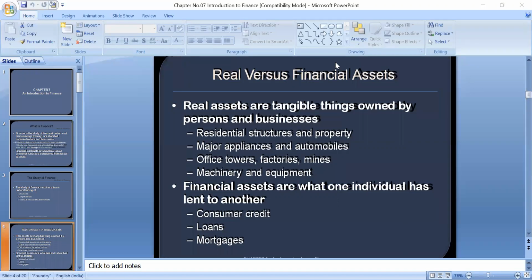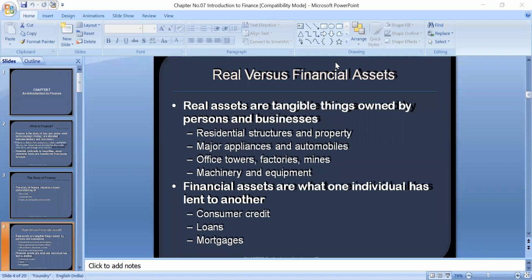Any question? So consumer credit, loans, mortgages, shares, bonds, debentures, securities, bills of exchange, notes receivable. All these are examples of financial assets.